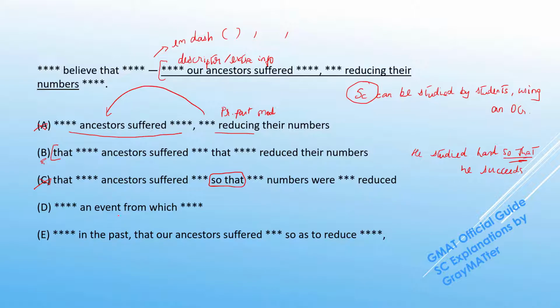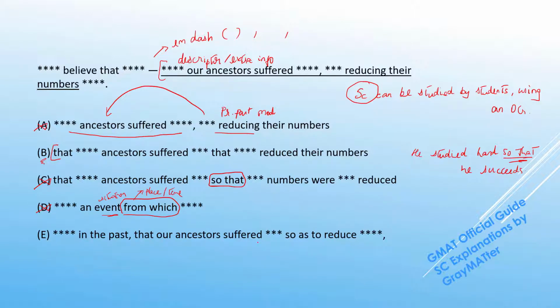Now the problem in D is this event from which. See, from is a preposition used to indicate place or time generally. And an event is not a place or a time, but rather a situation or a circumstance. So we can say an event by which, but an event from which is grammatically wrong.